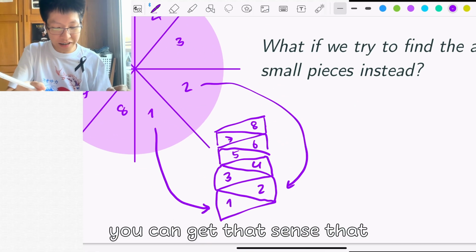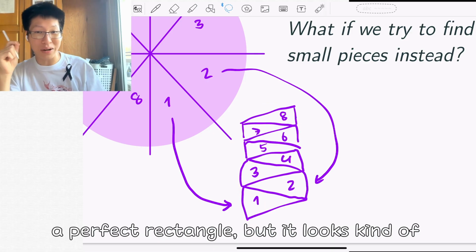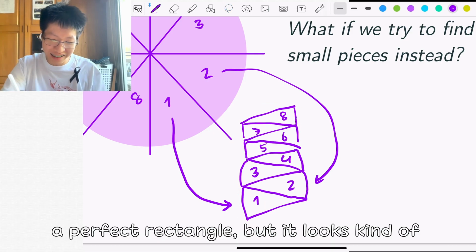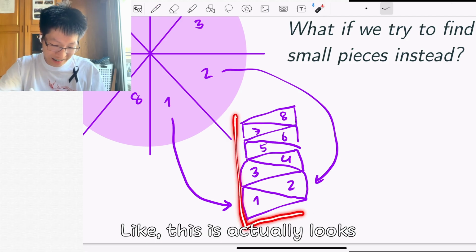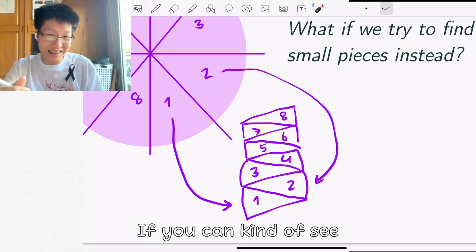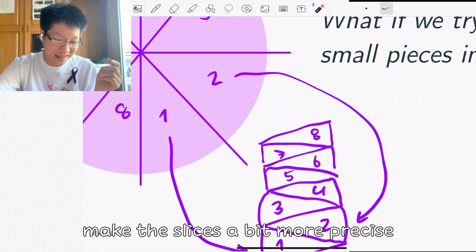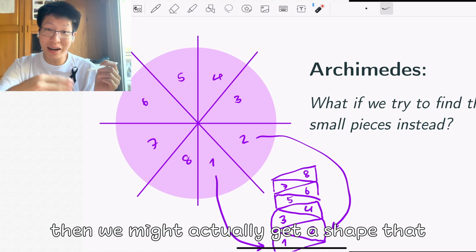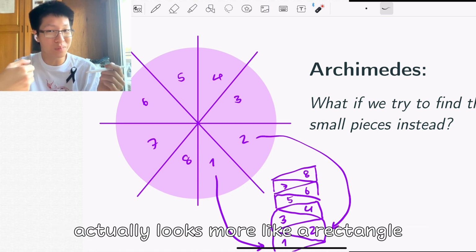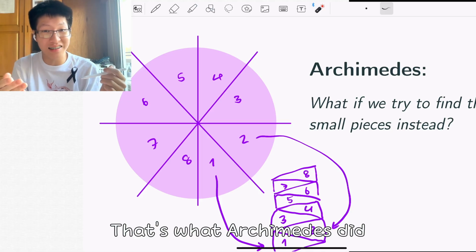There we go. You can get the sense that this shape is not really a perfect rectangle, but it looks kind of like a rectangle, doesn't it? And if we make the slices a bit more precise, then we might actually get a shape that looks even more like a rectangle. Well, that's what Archimedes did.